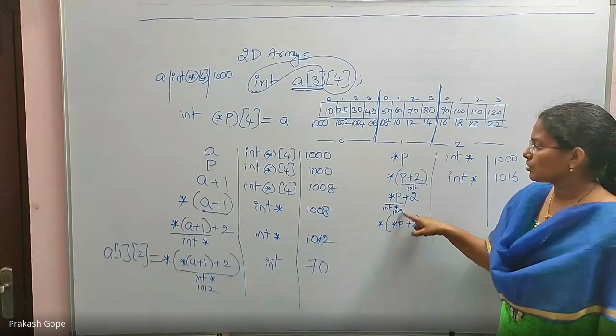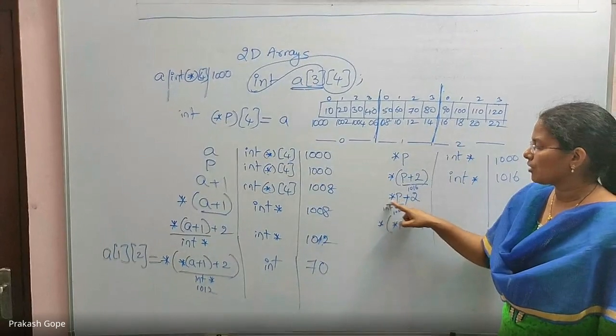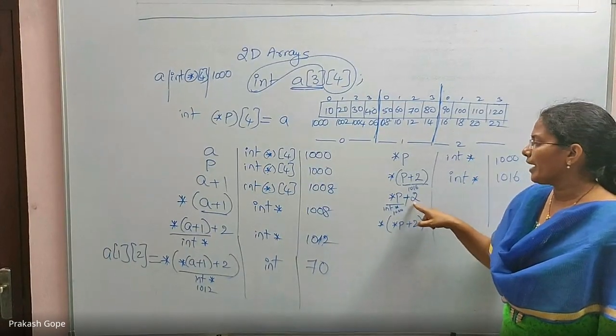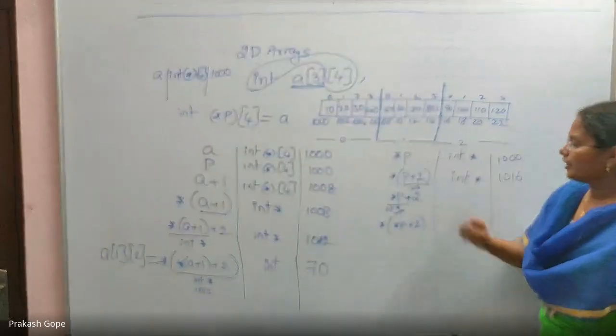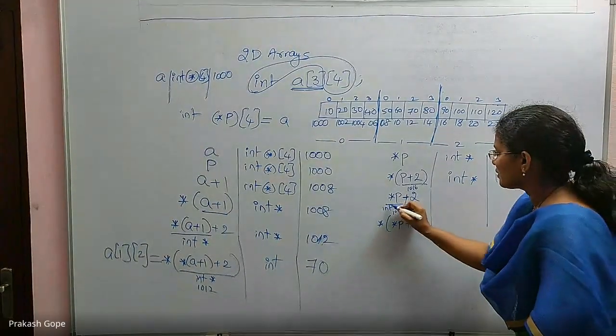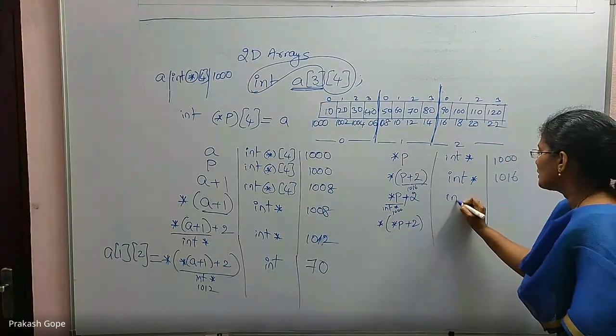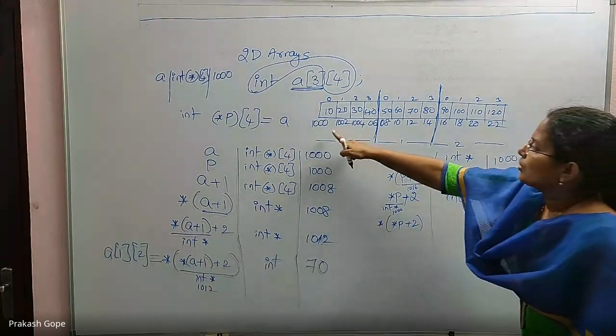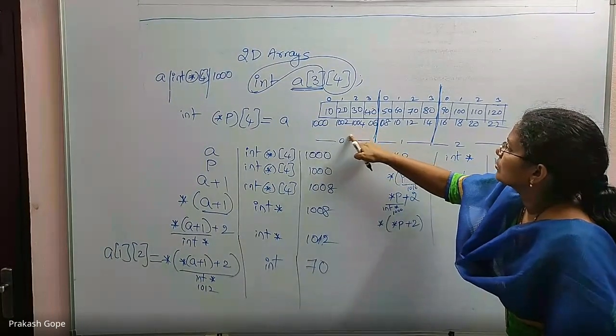p is also 1000, but the type is different. Star p is also 1000, type is int star. For an integer pointer, I am adding 2. This is int star, so if I add 2, it still remains an integer pointer, and the value will be 1004 for 1000 plus 2.